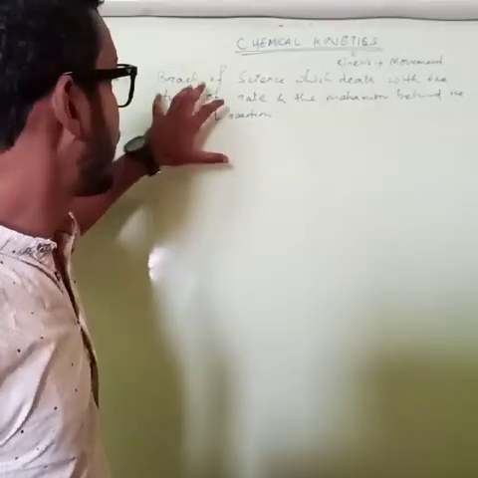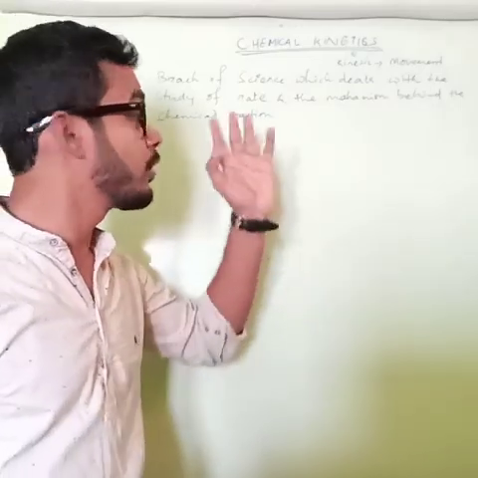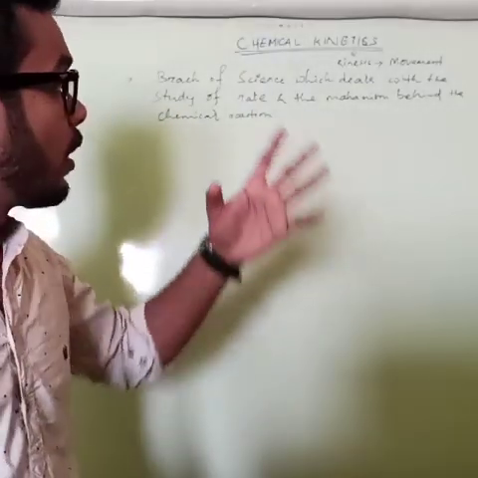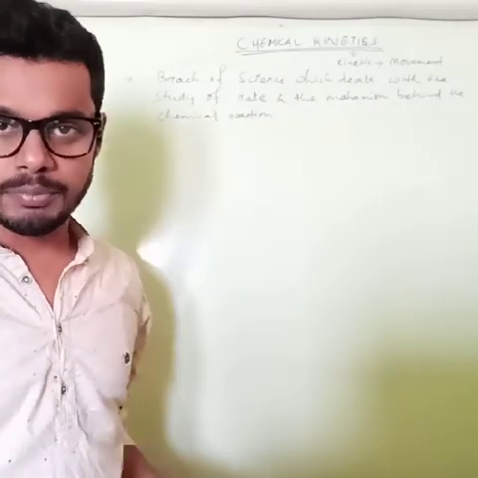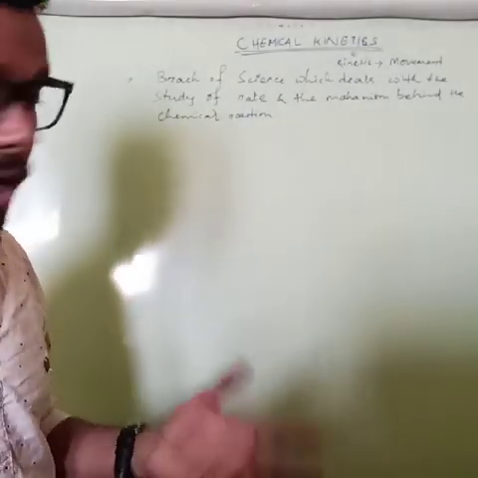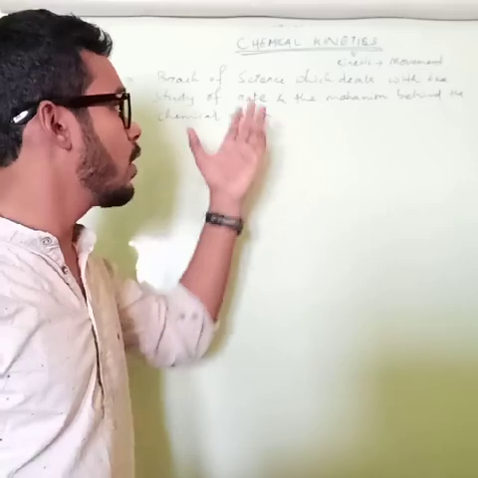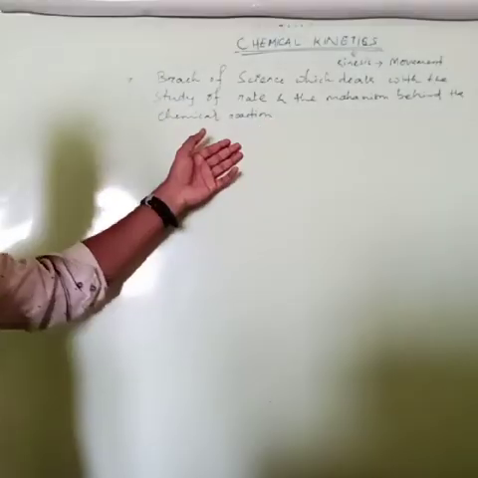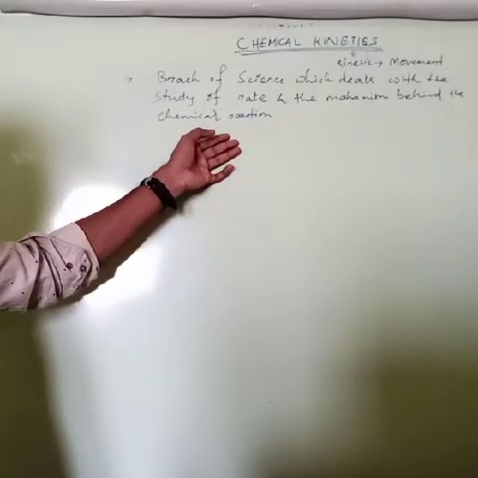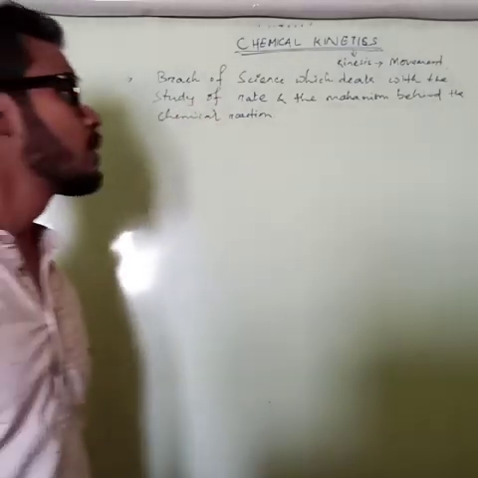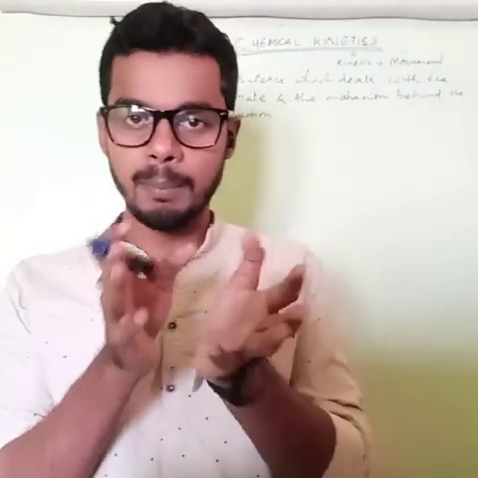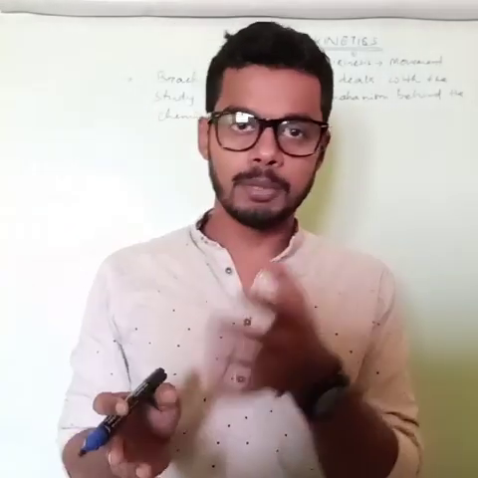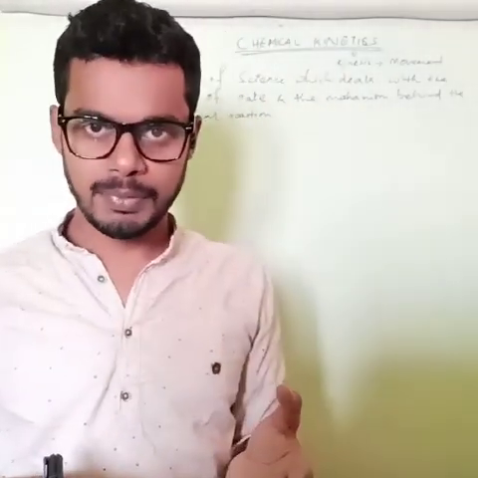Okay, branch of science which deals with the study of rate of a reaction and the mechanism behind how the reaction proceeds, what are the mechanisms, what are the steps. Okay, how will you determine the rate? So all sort of things we're going to read in this chapter. Okay, suppose you have the conversion of milk into curd, the food spoils, right?